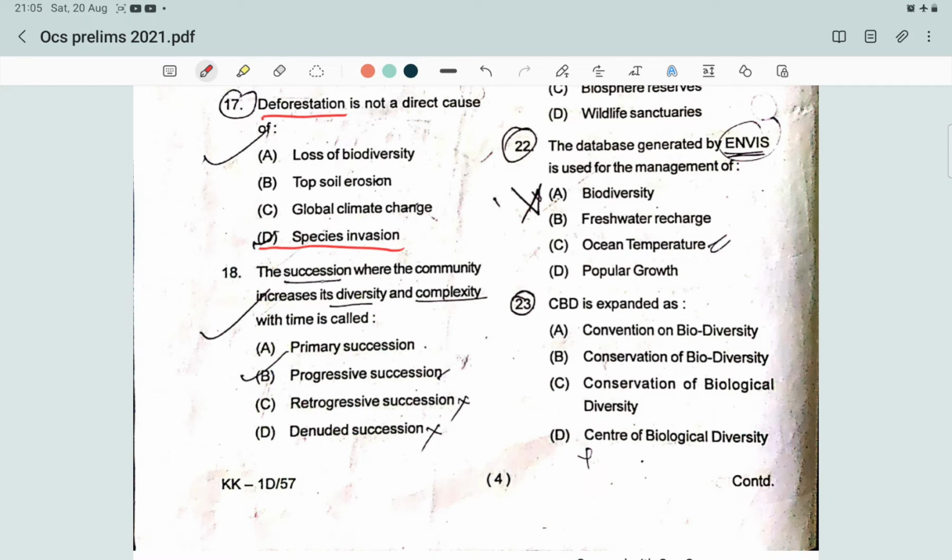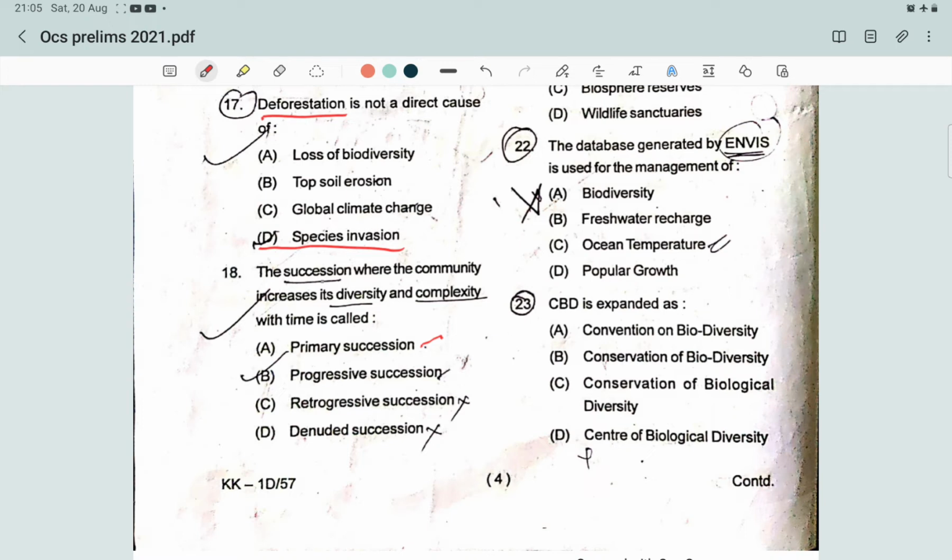Primary succession is an ecological succession where a newly formed area is colonized for the first time by a group of species or a community. What is a progressive succession? It is the succession where the community becomes complex and contains more species and biomass over time.